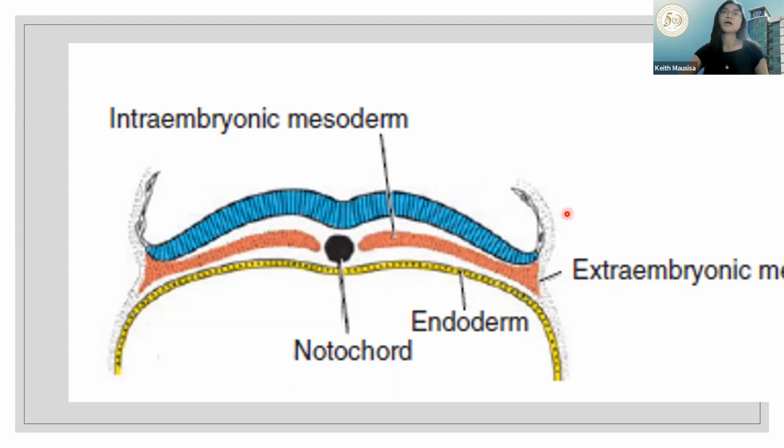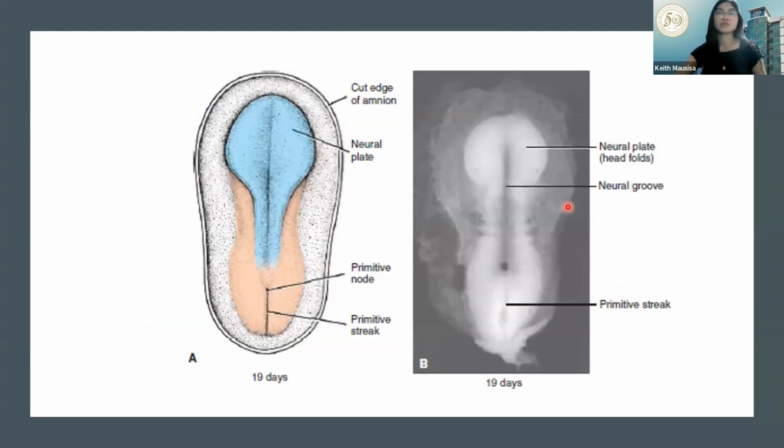But if we're going to look at the superior view, it's going to look like this, no? So, let's just draw. What we were looking at earlier is a slice of this one. We took a slice from there.